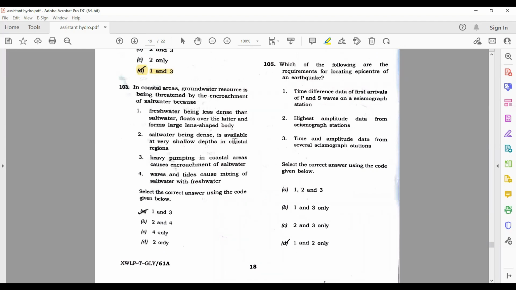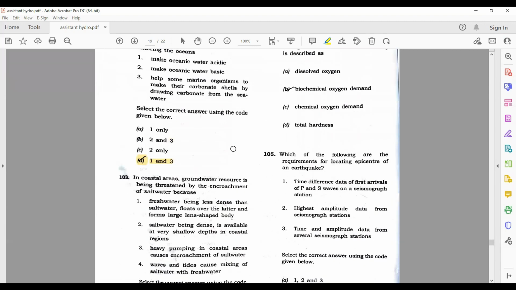In coastal areas, groundwater resource is being threatened by the encroachment of salt water because the first option is fresh water being less dense than the salt water, floats over the latter, and forms large lens-shaped bodies. Yes, this is right. Now, salt water being dense is available at a very shallow depth in the coastal regions. No, this is not right. Okay. Heavy pumping in coastal areas causes encroachment of salt water. Yes, this is right. So 3 is given in only one option, which is A. So this is going to be the right answer.